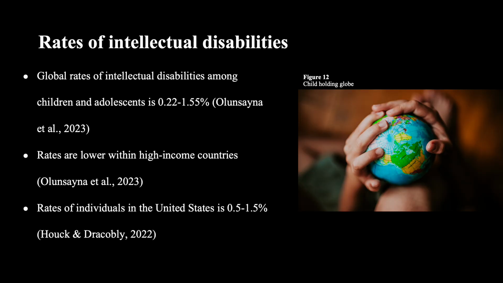The rates of intellectual disabilities on a global scale among children and adolescents is 0.22 to 1.55%. Rates of intellectual disabilities are found to be lower within high-income countries, and rates of individuals in the United States is 0.5 to 1.5%.